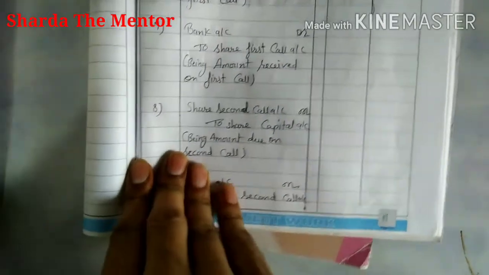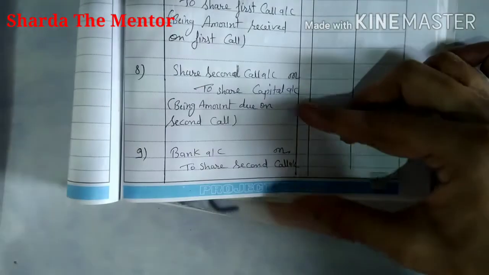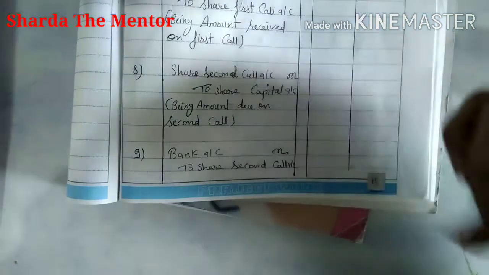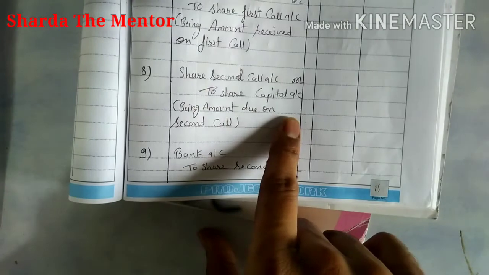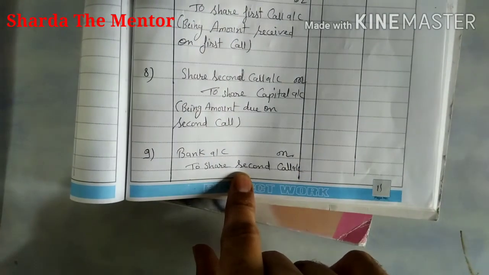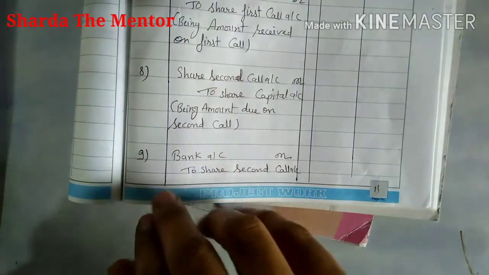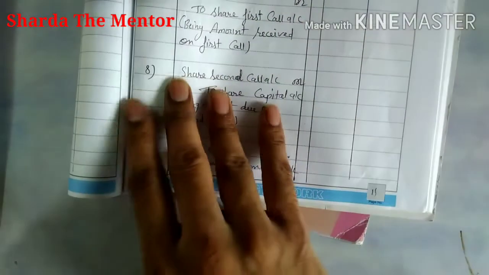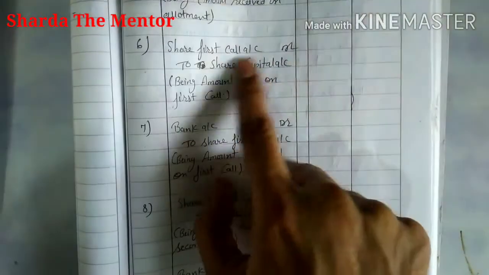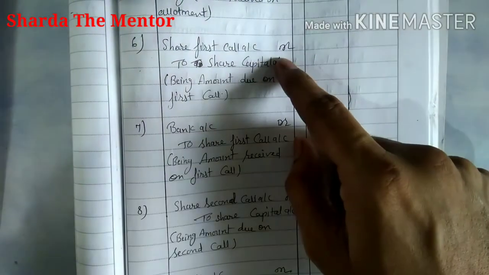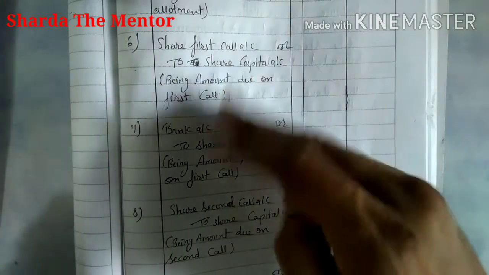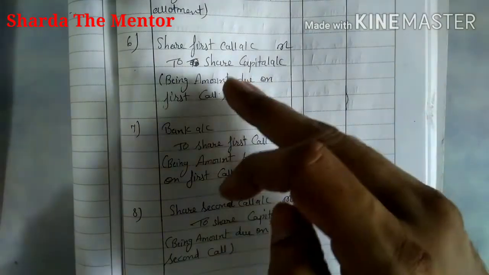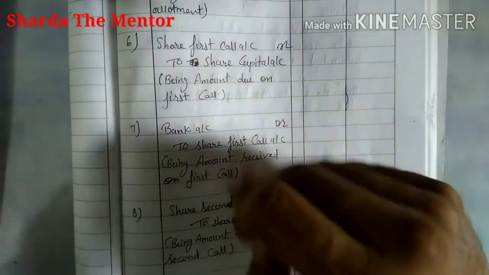And if it is not the last call, it may be possible that the company will make a few more calls after that. So that will be share second call account debit to share capital, and bank account debit to share second call. Entries are mostly repeated, just the name changes. Like you can see here that share first call account debit to share capital, and in the second call only the word second is there instead, and the rest of the things are the same. So in that way you can pass the entry.